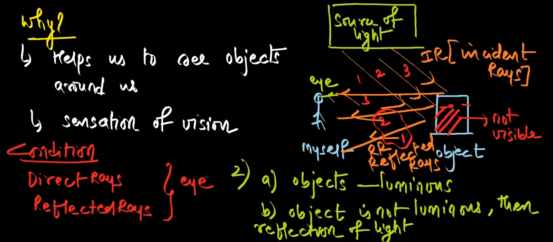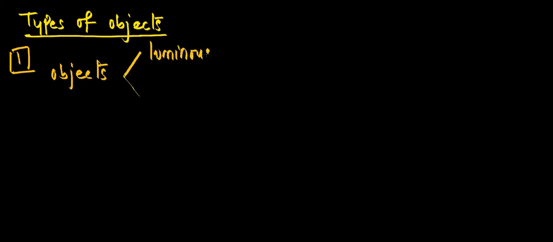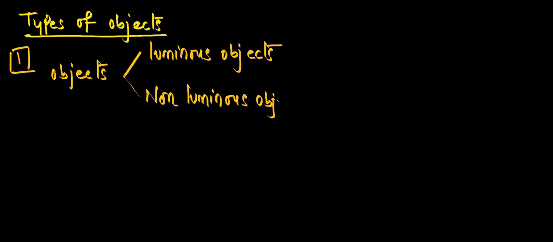Any doubt so far? No, ma'am. Types of objects. How many types of objects do we have basically? See, there are different classifications. We'll see the first classification. First classification is objects classified into luminous and non-luminous. Luminous means glowing, non-luminous means not glowing.